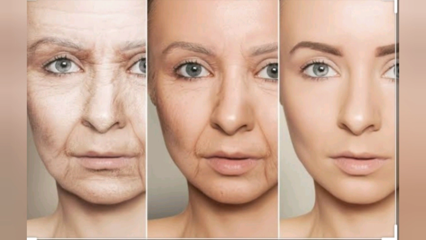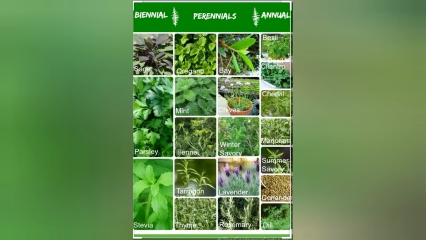Senescence phase is the aged phase where the animal or plant will die after a particular period of the reproductive phase. In perennial plants, these phases are very difficult to identify. So we'll see what is annual, what is biennial and what is perennial plant. Annual plants are the plants which complete their life cycle in 1 year. That is, they grow, they bloom, produce the seeds and die in one growing season.